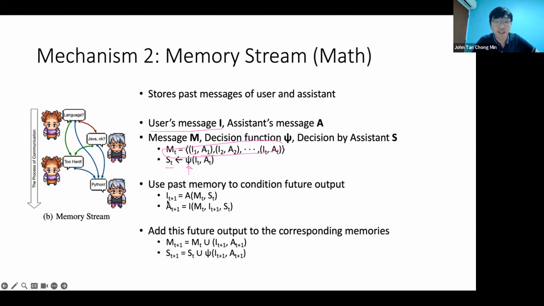We update the instruction with a certain action again, and the action will be, sorry, not action. This basically is the large language model that generates the assistant message, and this is the large language model that generates the user's message. So don't ask me why they did all this, because honestly, it's just LLMs generating stuff. This looks a bit too complicated. I didn't really like the notation. Then you add back your message, add back your output from the assistant. I'm not going to cover this because I think it's overly complicated.